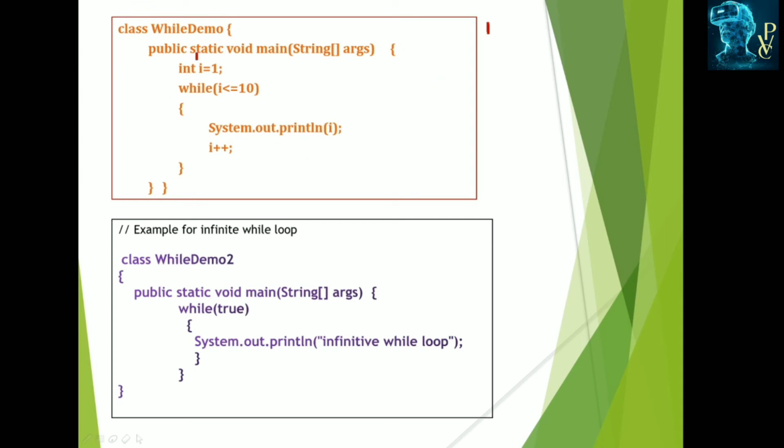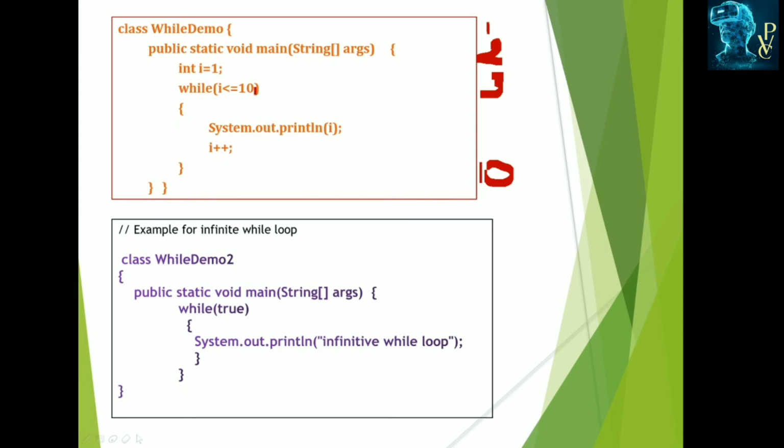I becomes 2. Then 2 is less than 10, then it prints 2. Again I plus plus, I is equal to 2, 2 plus 1 is 3. Then again the condition is true, then again prints, up to 10 it displays 1 to 10. After 10 it again increments, 10 plus 1 is 11, it checks whether 11 is less than or equal to 10.